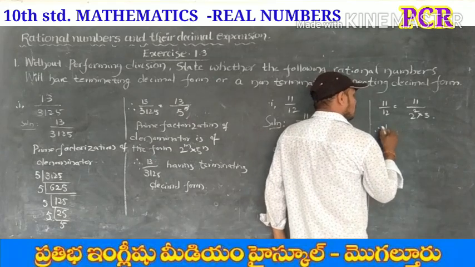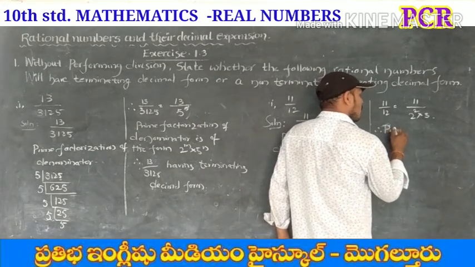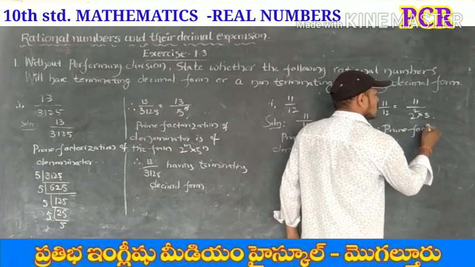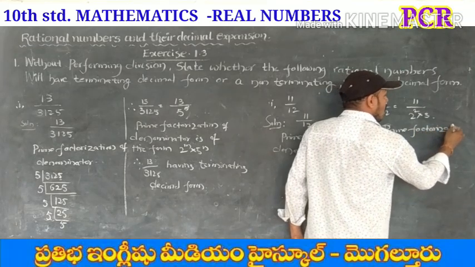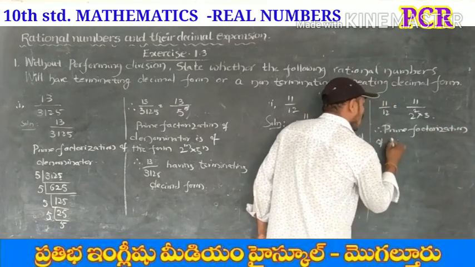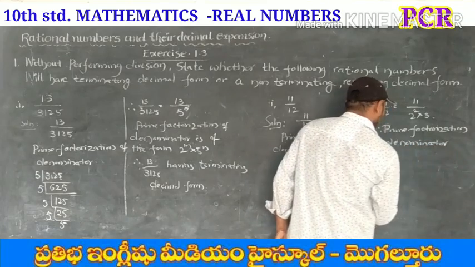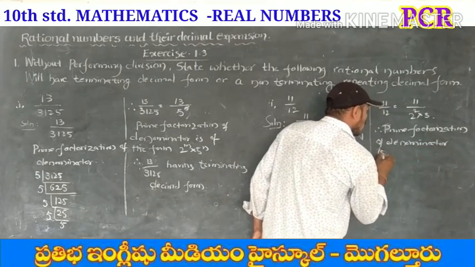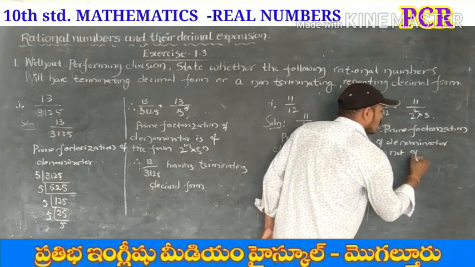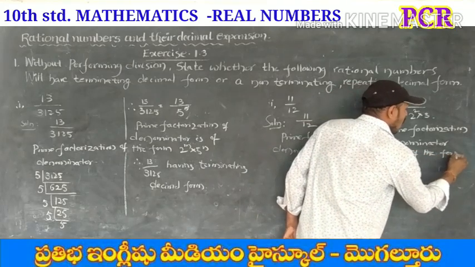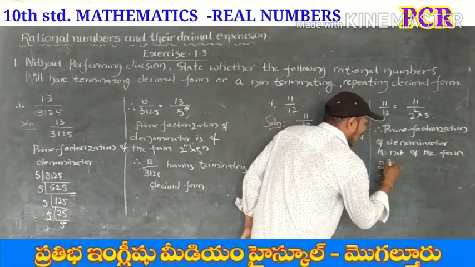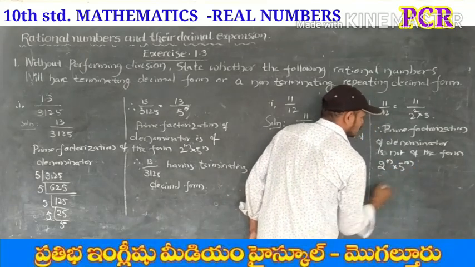Therefore, the prime factorization of denominator is not of the form 2 power n into 5 power m.